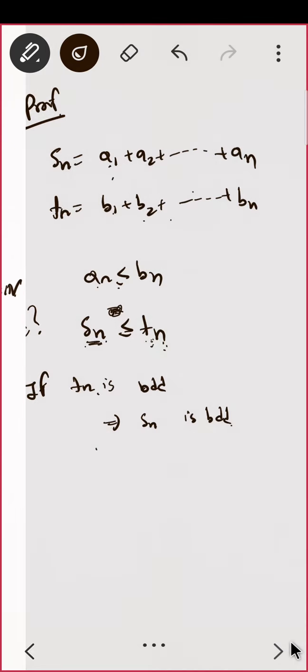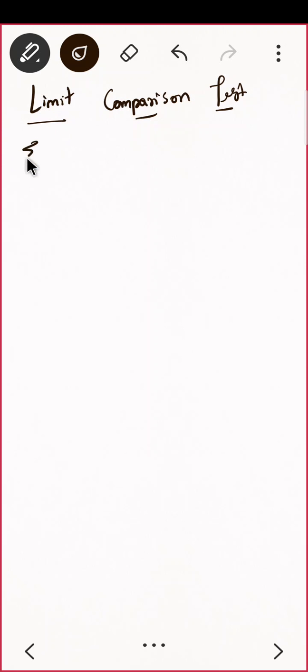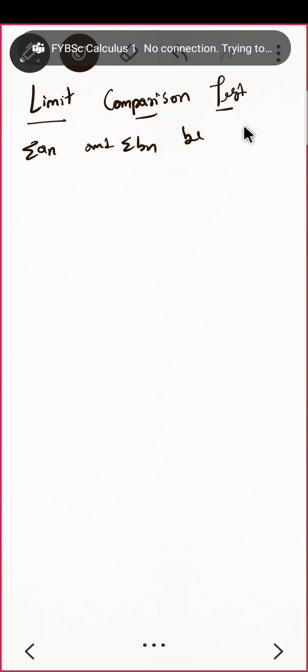Next is the limit comparison test. That is one more special type of comparison test, you can say. That is also a comparison test, but it is called the limit comparison test. So here also you will be having two series, summation of an and summation of bn, two series of positive reals.